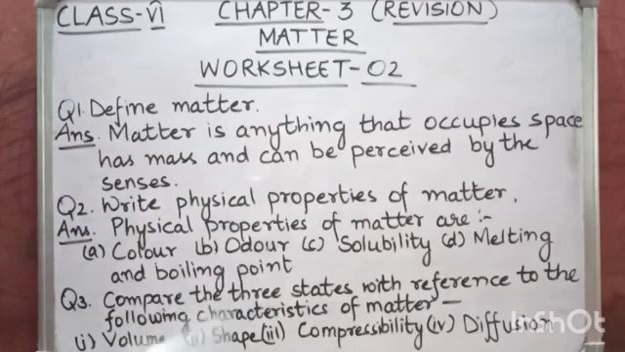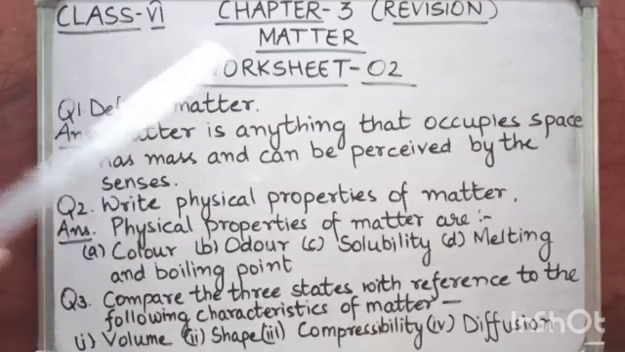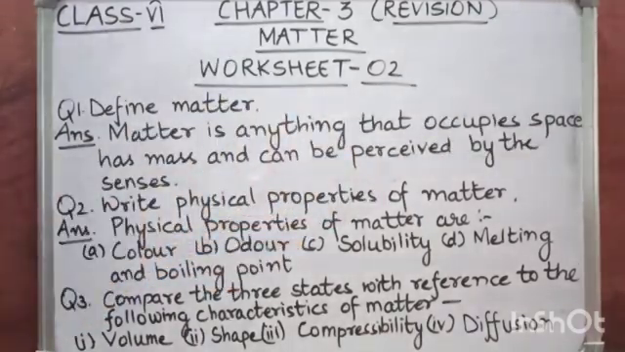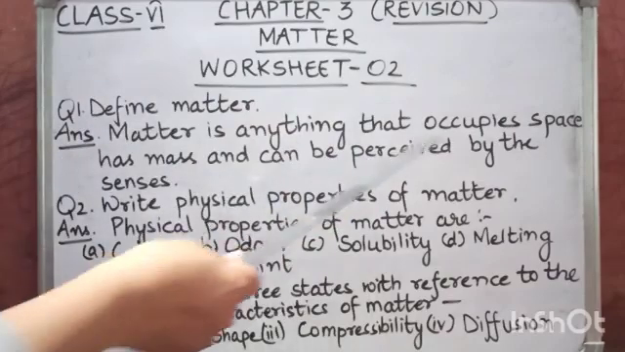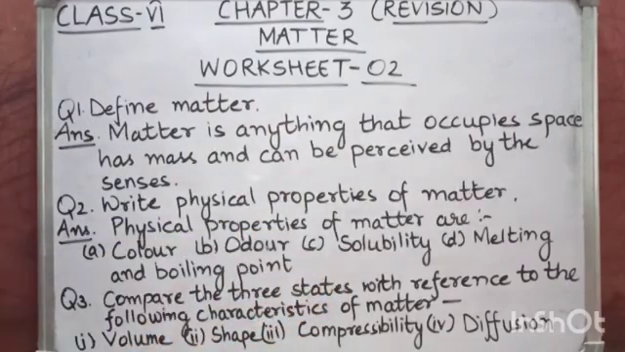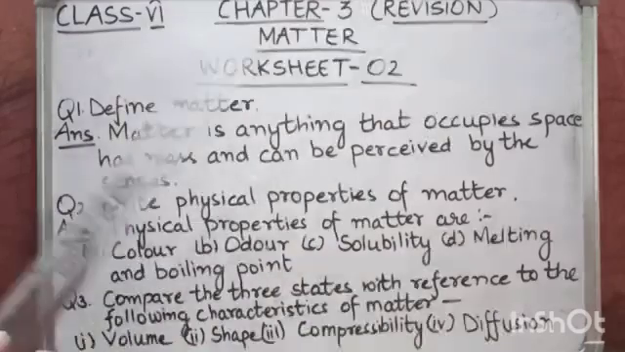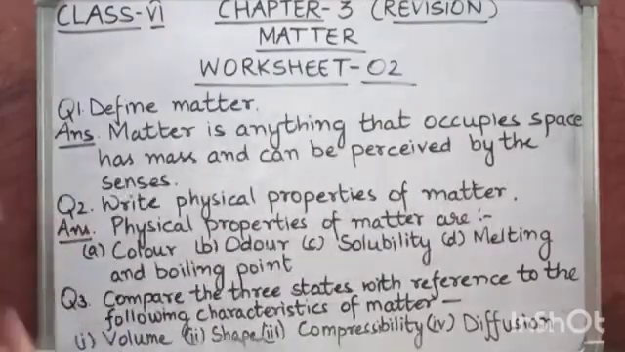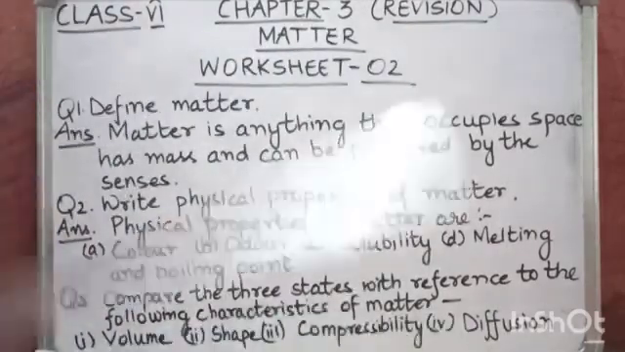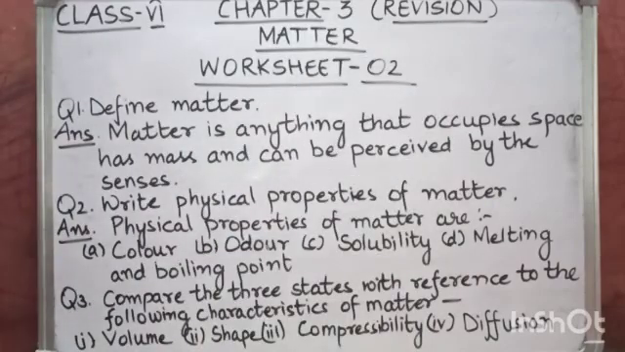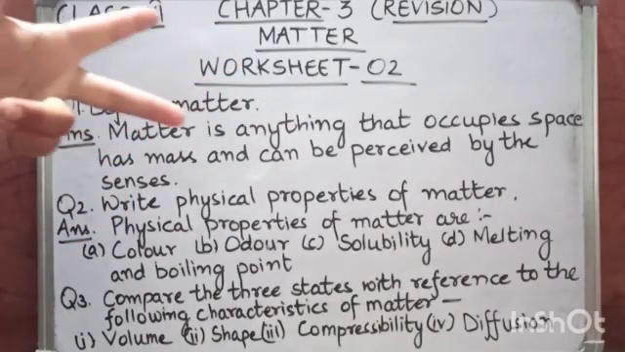Okay, so first question is define matter, or what is matter. So what is matter? Matter is anything that occupies space, has mass and can be perceived by the senses. When we see around us, what we see is matter only. Matter exists in 3 forms: solid, liquid and gaseous form.